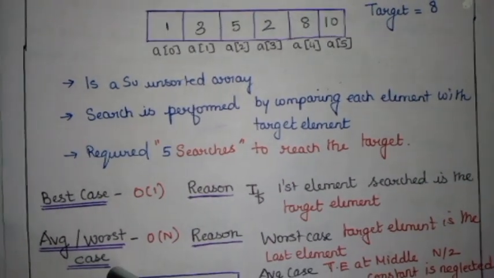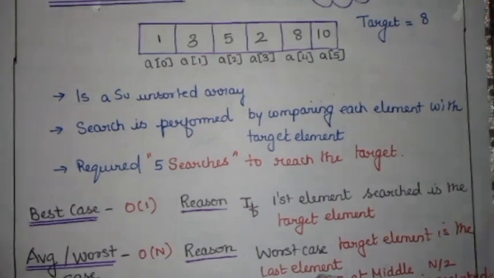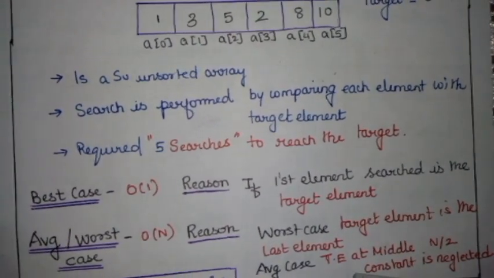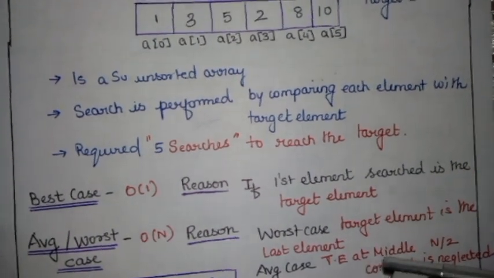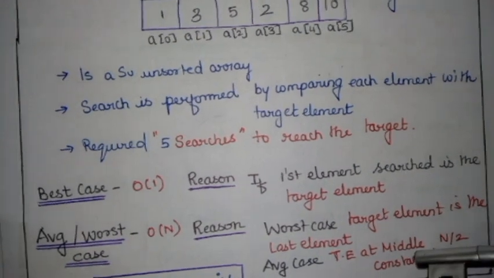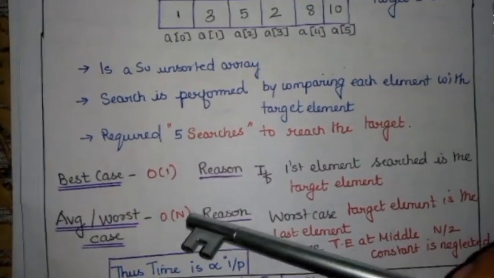And what is my average and worst case, which is nothing but big O of n. The reason is, in the worst case the target element is the last element, and in the average case the target element is in the middle, which is not going to make any difference. So the average and worst case is big O of n.